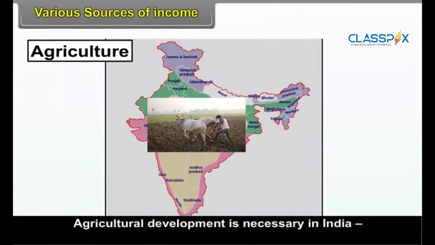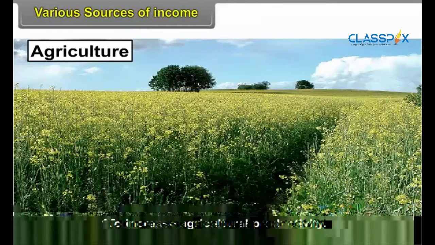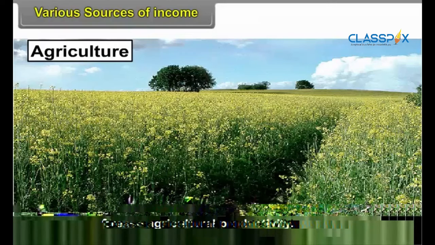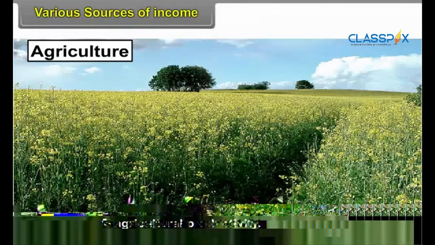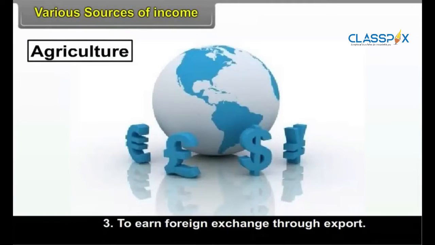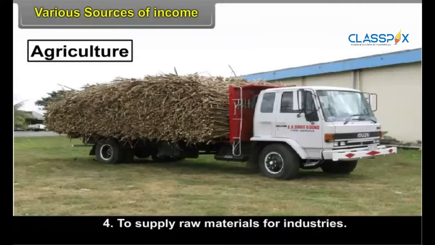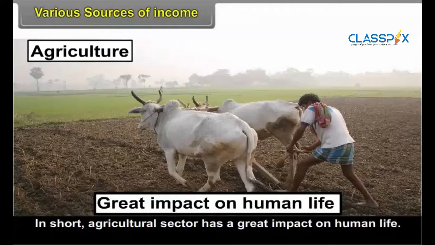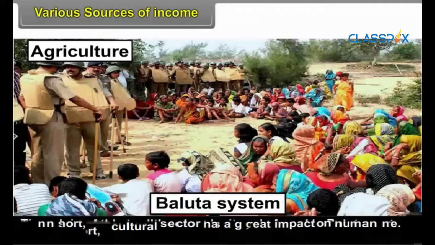Agricultural development is necessary in India to increase agricultural productivity, to create employment opportunities, to earn foreign exchange through export, and to supply raw materials for industries. In short, agricultural sector has a great impact on human life. The origin of this traditional agriculture is found in the Baluta system.